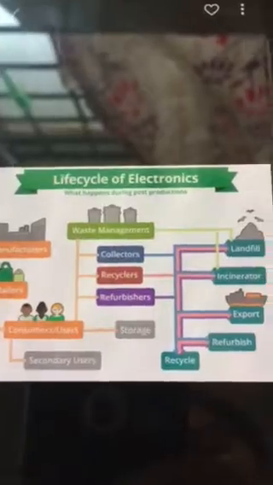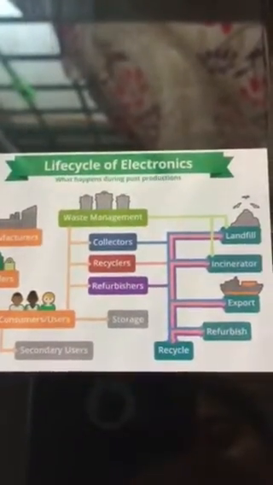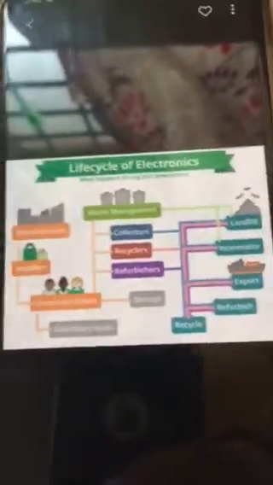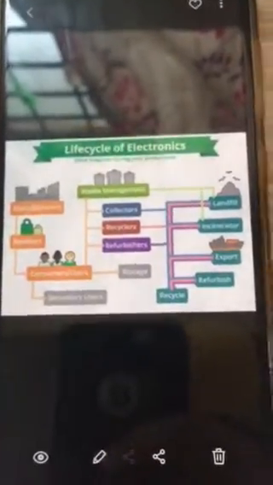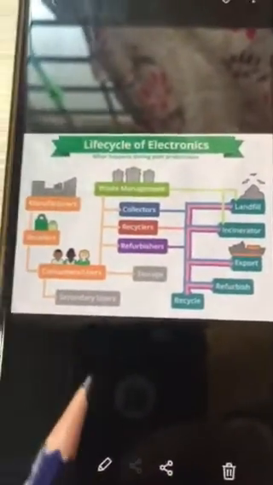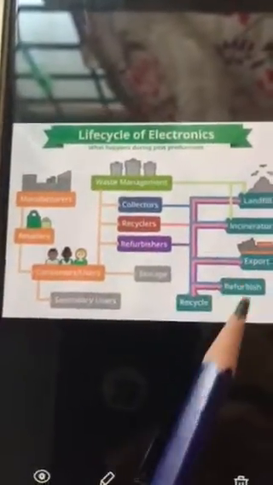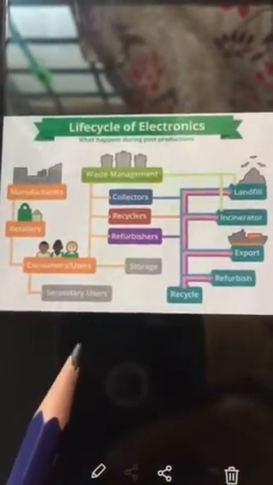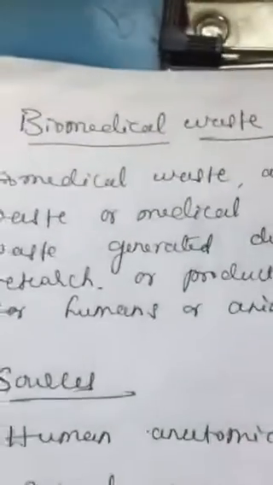So we'll continue with one more type of waste, that is biomedical waste. Before going to biomedical waste, I'll just show you the e-waste sources and disposal methods, the entire picture about the e-waste. So this is the picture which shows about the e-waste. So let us move on and we'll go for the next, biomedical waste.